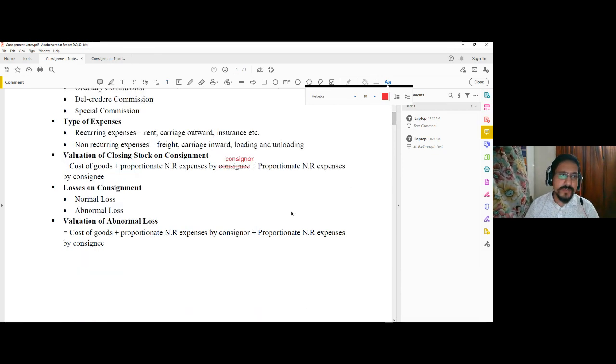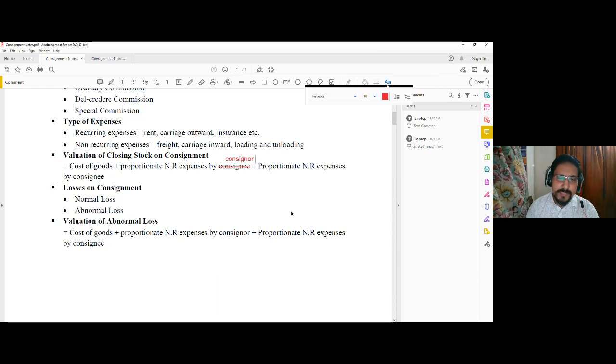Another important issue with consignment is the loss. During the transit or when the goods are lying with the consignee's godown, there may be certain loss, normal as well as abnormal. So these losses, normal loss or abnormal loss, are to be appropriately treated. Now, regarding normal loss, you may be quite aware that normal loss is not accounted at all.